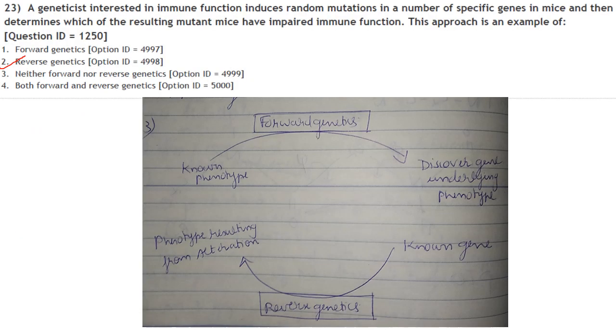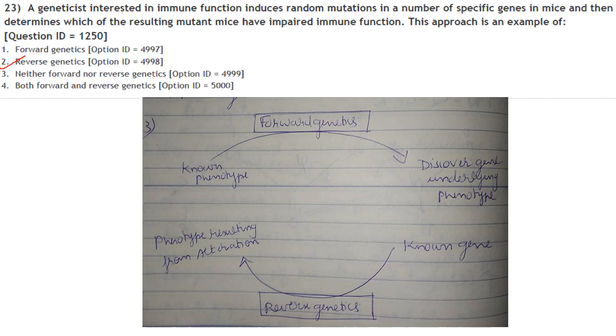Then next one. A geneticist interested in immune function induces random mutations in a number of specific genes in mice, then determines which of the resultant mutant mice have impaired immune function. This approach is an example of. So you have what is called forward genetics and reverse genetics. In forward genetics, you know the phenotype, you discover the gene underlying the phenotype. In reverse genetics, you know the gene and you determine the phenotype.